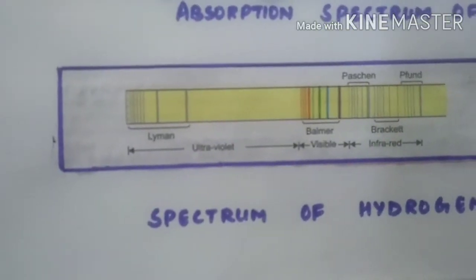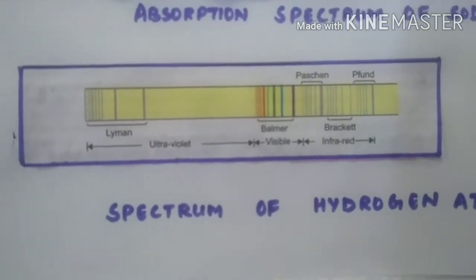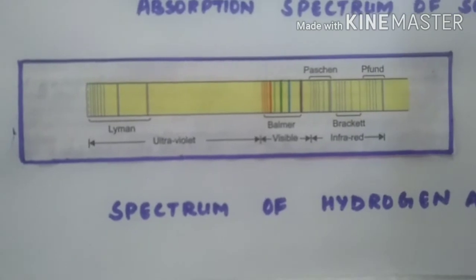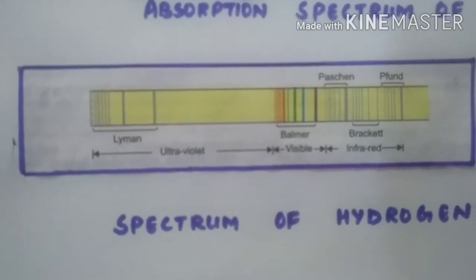So Lyman is in the ultraviolet region. Paschen, Brackett and Pfund are in the infrared region. So in all, the spectrum of hydrogen contains 5 series of lines.